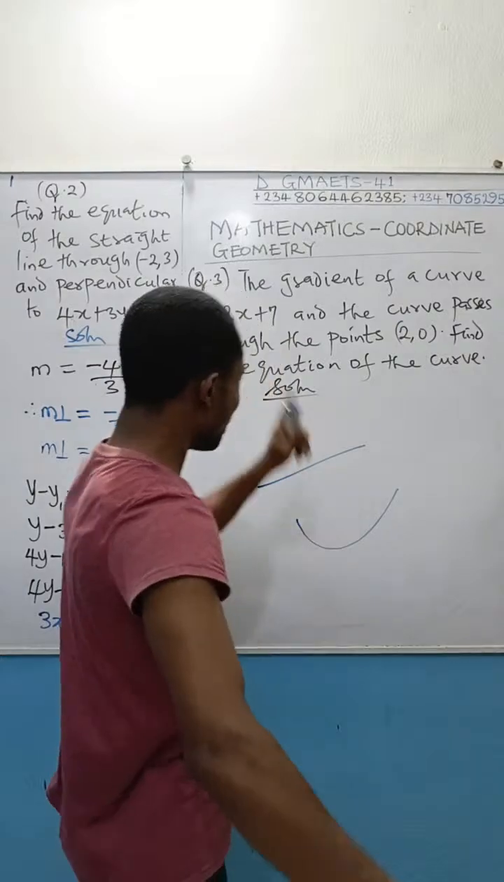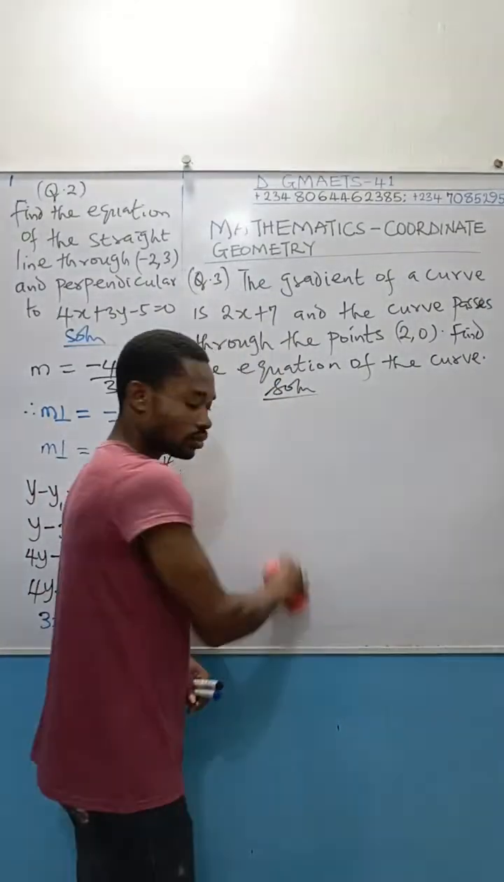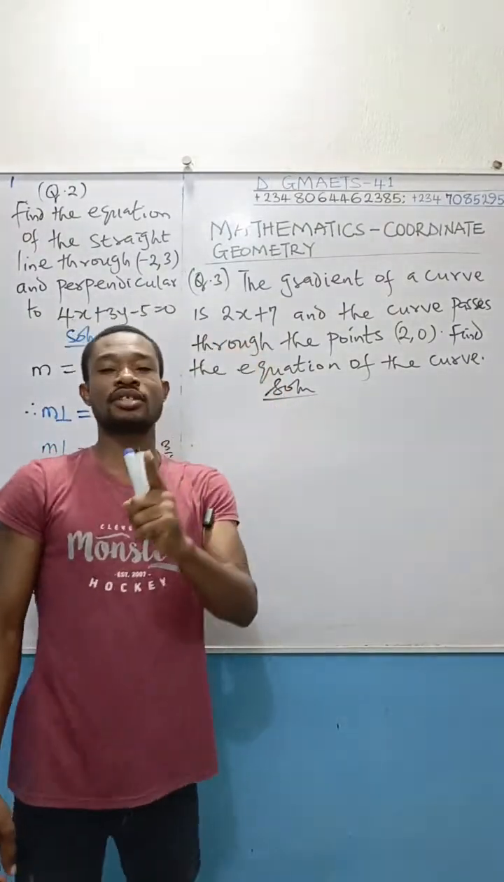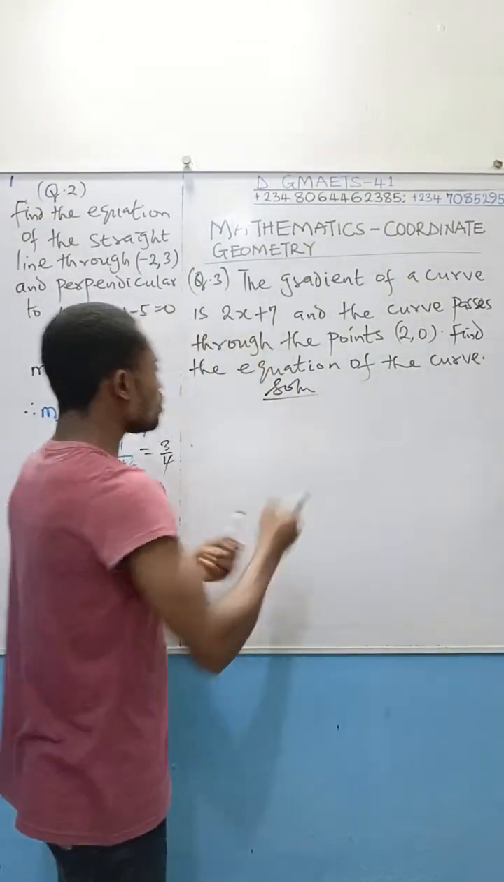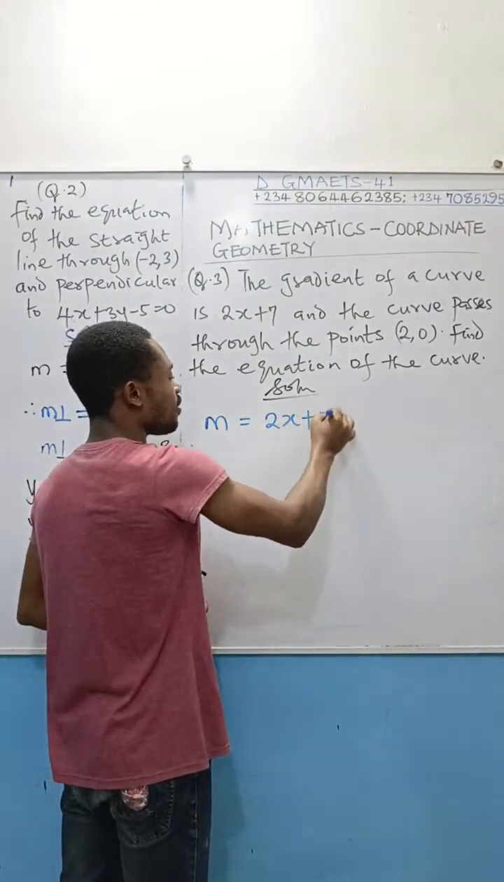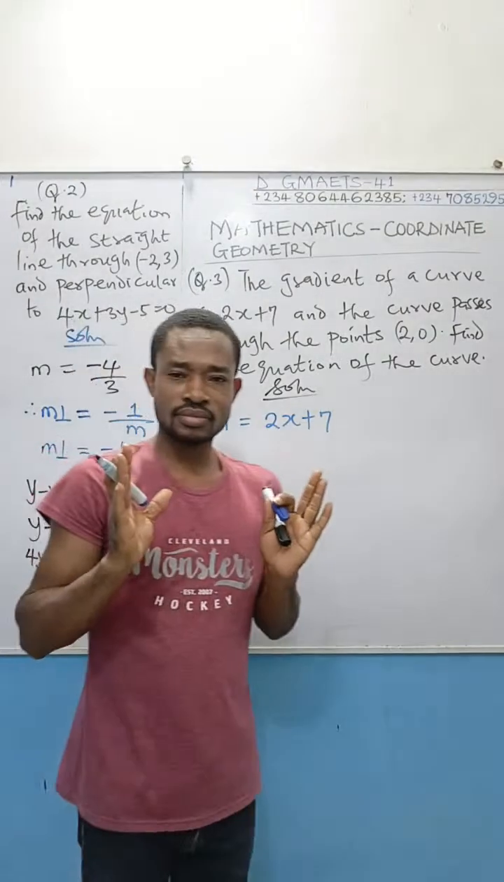But dear friends, let's look at the question given to us. The examiner went ahead to give us the gradient of the curve. So I'm going to write it: the gradient has been given to us to be 2x plus 7. They gave us the gradient.